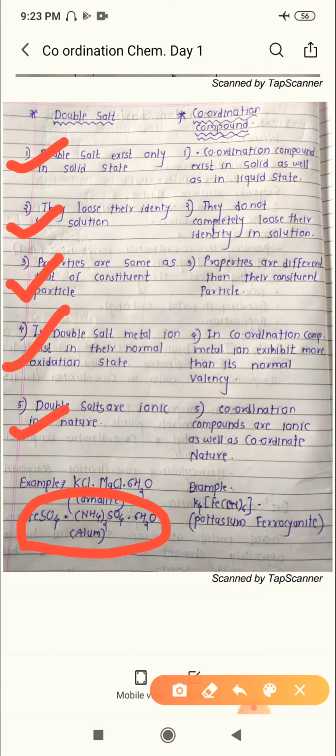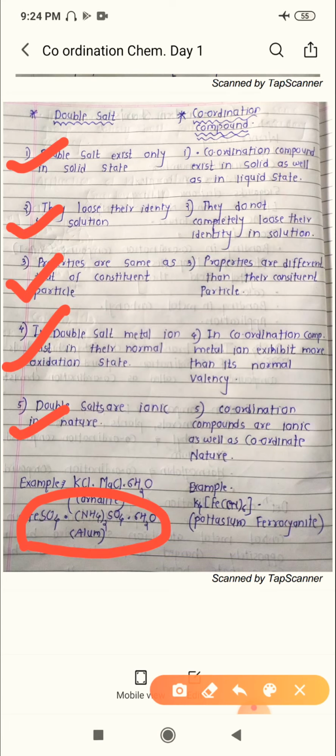What did we discuss about the double salt? Double salts exist in the solid state, and they lose their identity in solution. The properties are the same as the constituent particles. In a double salt, metal ions exist in their normal oxidation state. Last point, double salts are ionic in nature, meaning when dissolved they form ions.